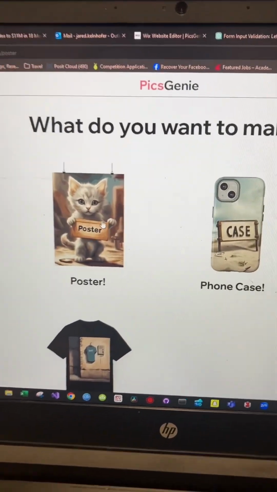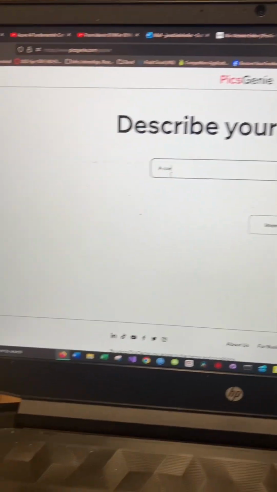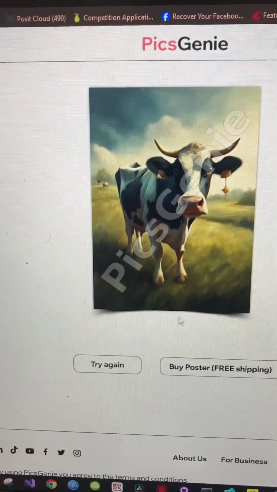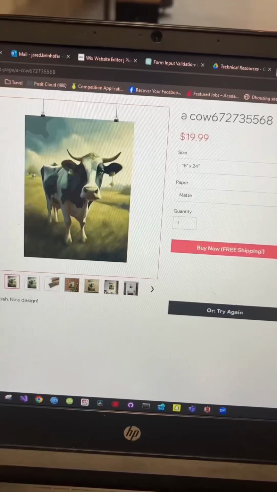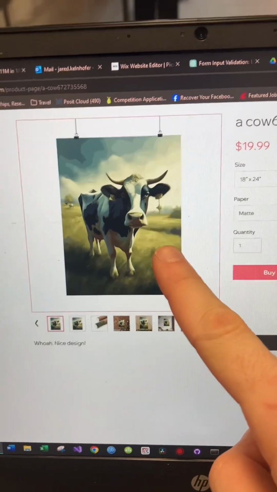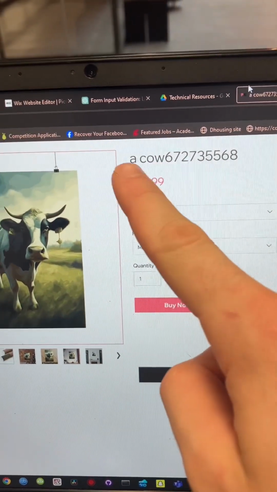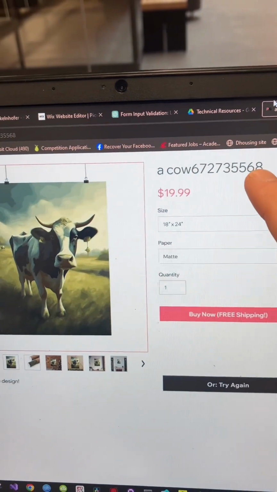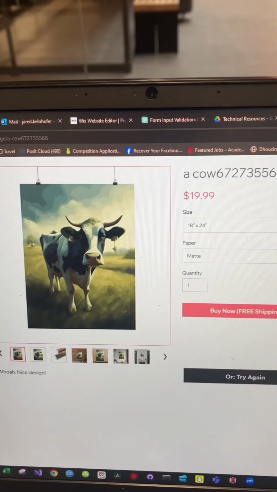So somebody went to PicsGenie.com and they wanted to design a poster, and they wanted that poster to be of a cow. PicsGenie creates that cow picture, no problem, right? And then let's say I want to buy that poster. Boom, I'm given a poster that I can buy, and it's held in my store in PicsGenie, and the name of this item that you can buy is a cow, and then there's this random number generated after it. Now let me explain why that's important.